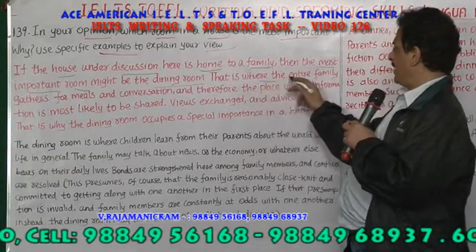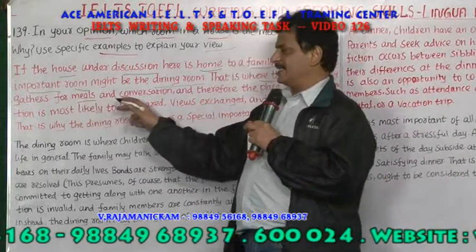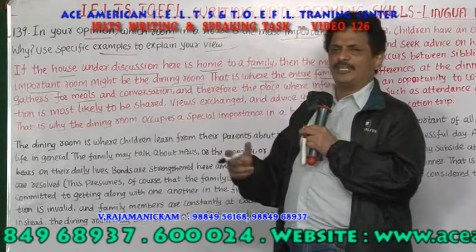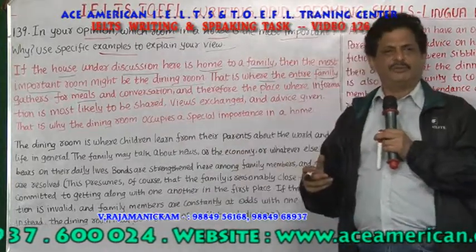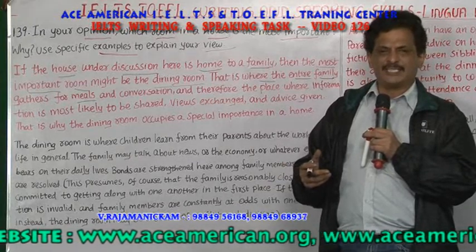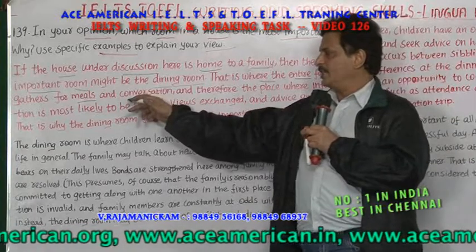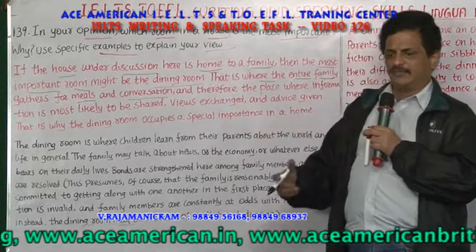That is where the entire family gathers for meals. They want to take food, either breakfast or lunch or dinner, and all the family join together. Conversation happens. They converse.